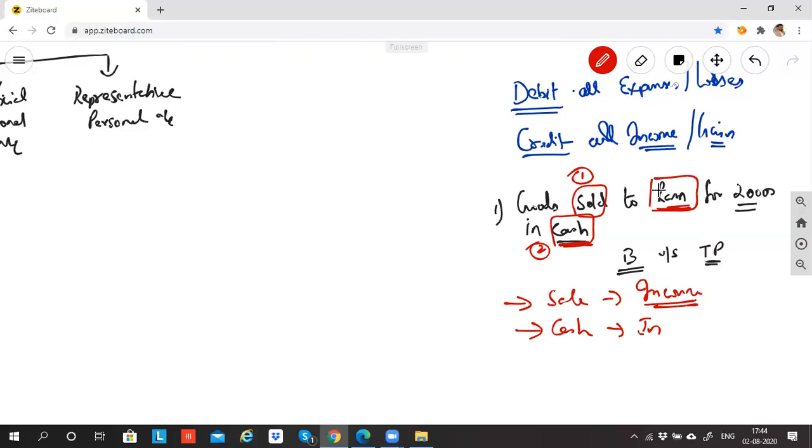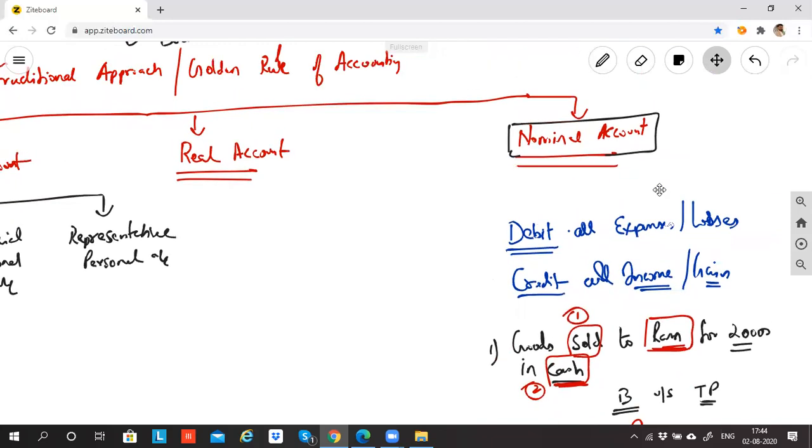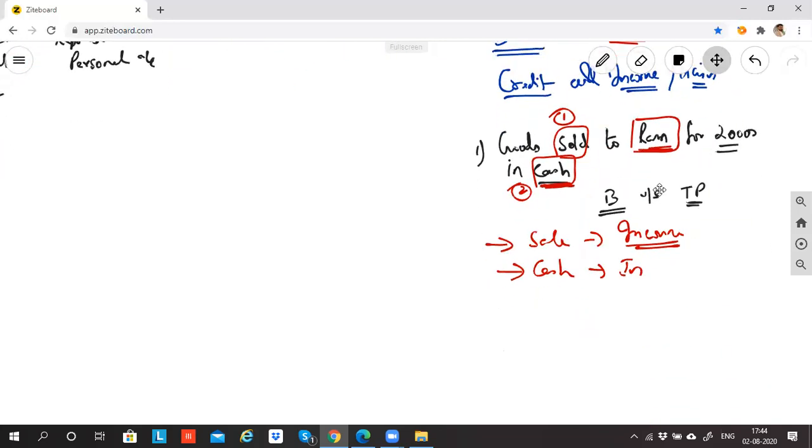Income. Whenever you come across any transaction with the flavor of income, the rule that you look up to will be what? Nominal account. The nominal account rule says that if you have anything of expenses, then debit. If you have anything of income, credit. So sale is income or expense? Income. So sale will be credited. You getting my point? Yes, sir. So what I should do with cash, I'll explain to you.